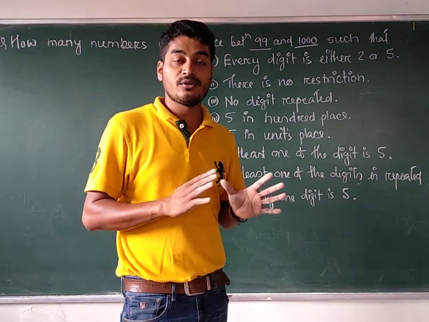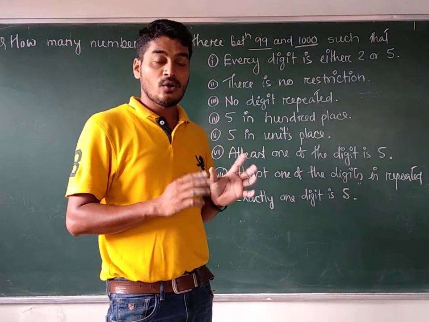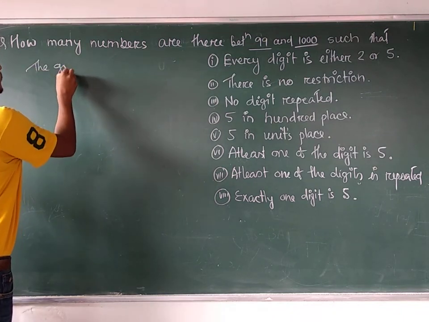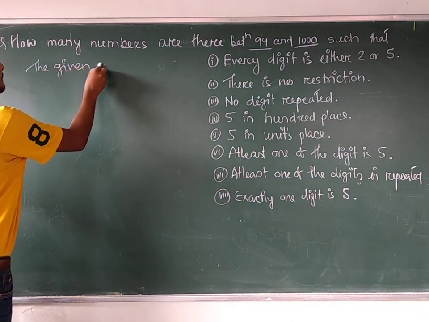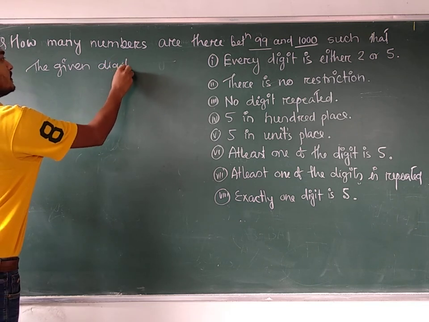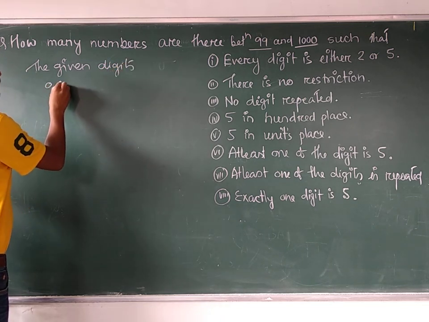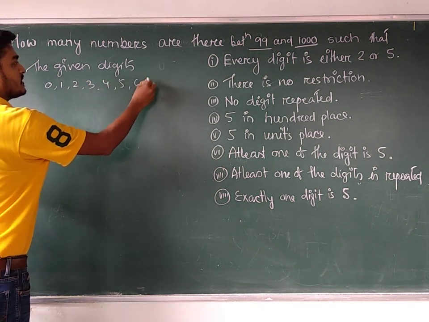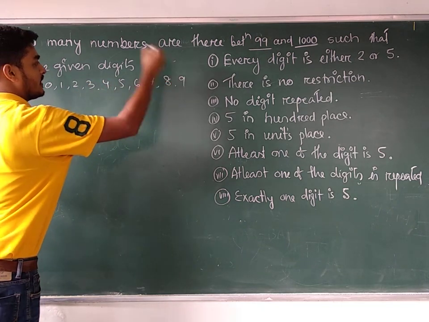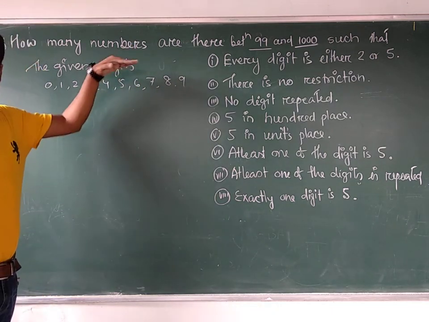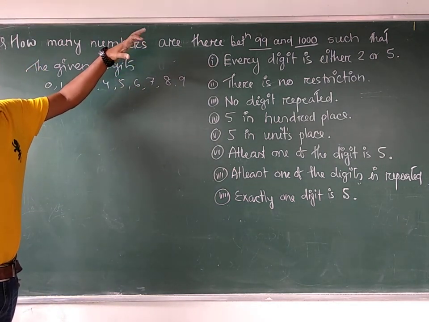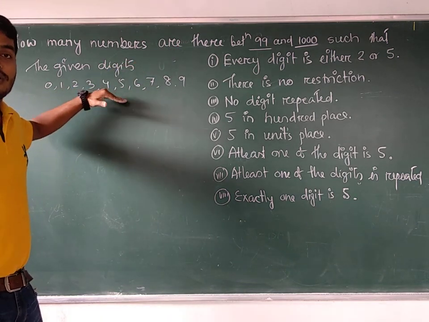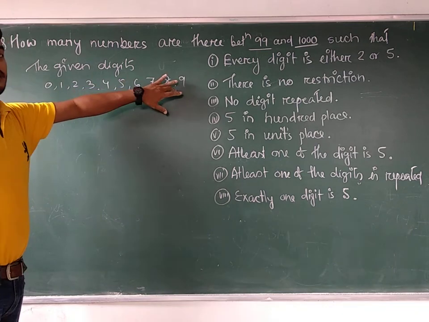Obviously, 10 digits from 0 to 9: 0, 1, 2, 3, 4, 5, 6, 7, 8, 9. Though it is not mentioned, we will consider all the digits from 0 to 9.